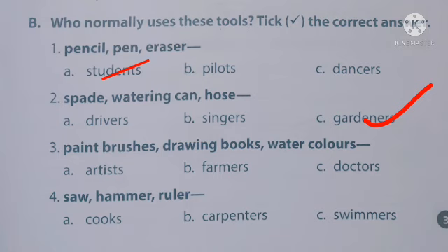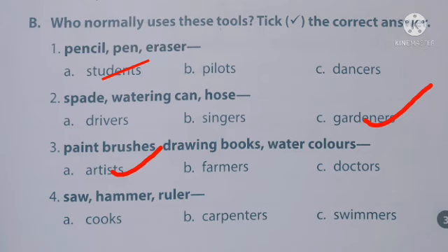Third one, paint brushes, drawing books, watercolors. Option A, artist. Option B, farmers. Option C, doctors. Who is using these? Yes, artist. So you can tick the answer A, artist.